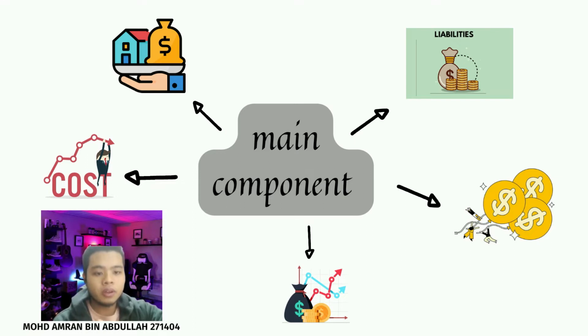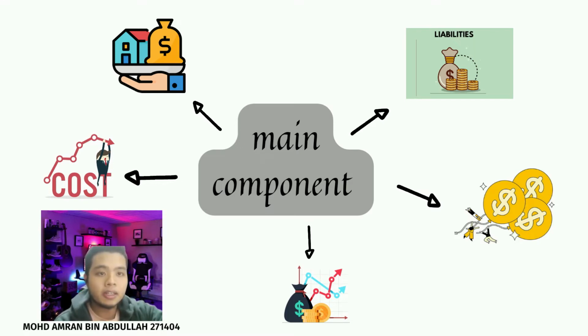First, asset. All firm resources that enable the company to operate, for short and long term use, are considered assets. Liability. The responsibility of a firm to pay a set amount of money to both external and internal parties is known as liability. And third is equity. The amount of right or interest the company owner has in the company assets is referred to as equity.